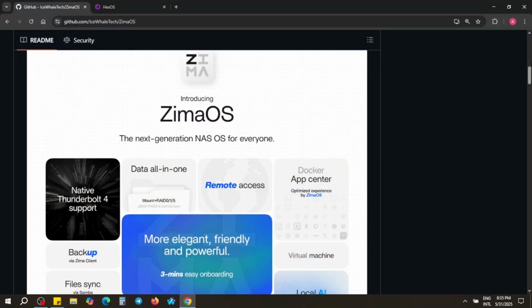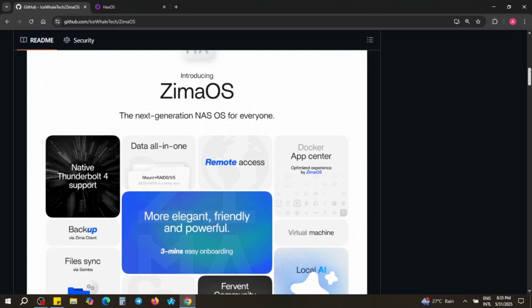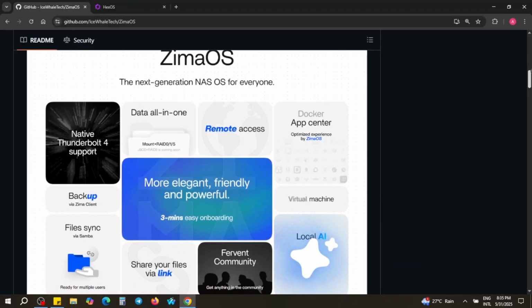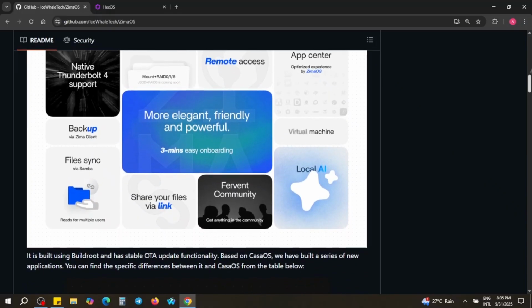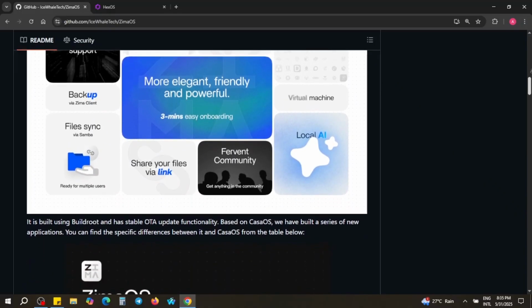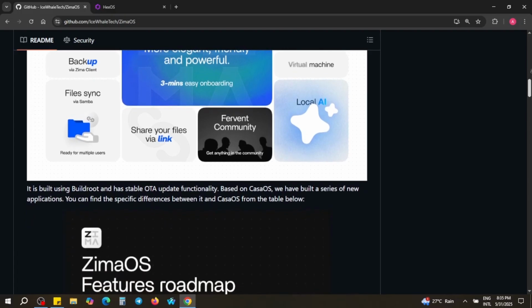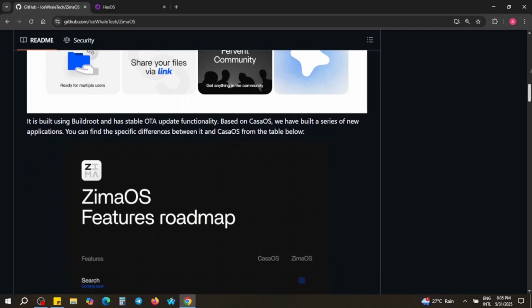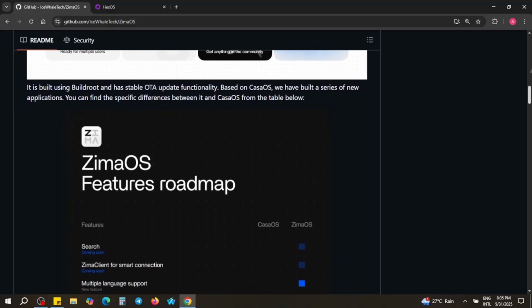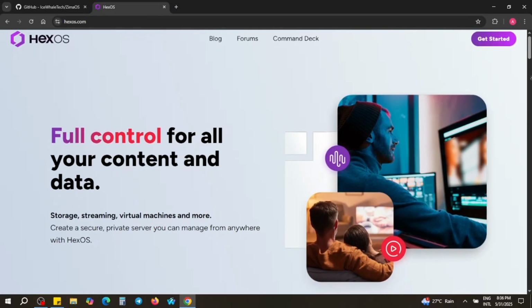Let's start with ZimaOS. ZimaOS is built for simplicity and ease of use. It's perfect for beginners who want to set up a home server or a personal cloud, without diving deep into complex configurations. Its clean UI and plug-and-play experience make it a great option for users who want things to just work.